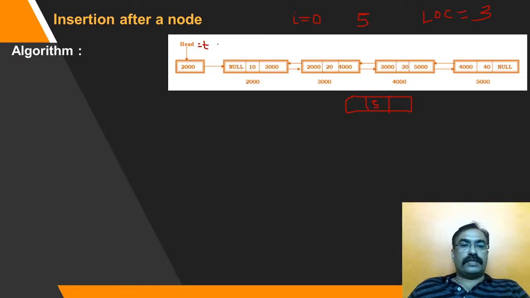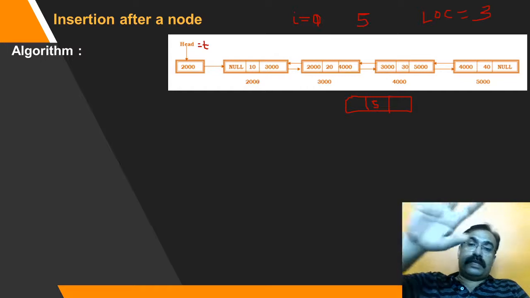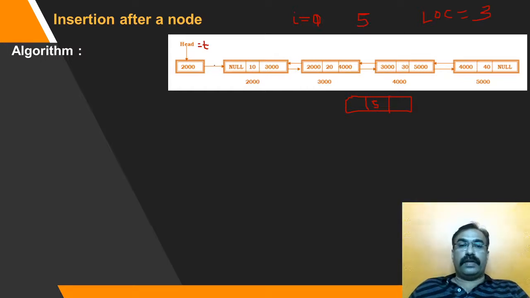So I is 0. As soon as T is equal to head, we are incrementing I by 1. Then every time we take a jump, we are going to increment I by 1. What will be the condition? We will have to check the condition as I less than location, 1 less than the location.